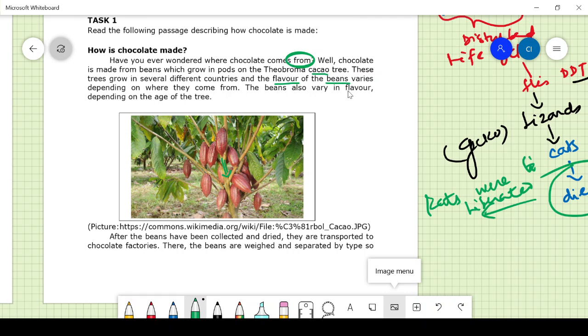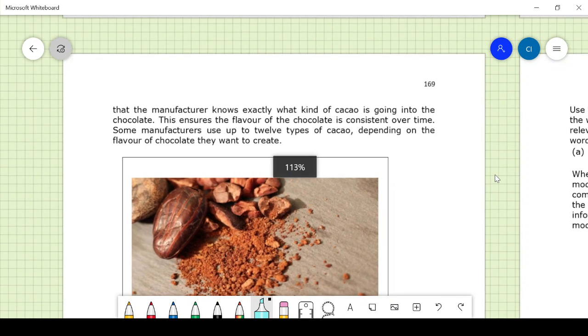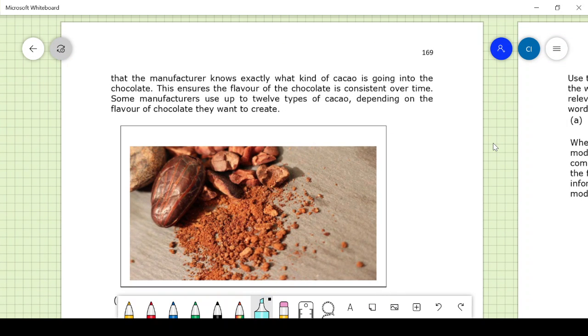The beans also vary in flavor depending on the age of the tree. So if it's an old tree, they give you a very good product. After the beans have been collected and dried, they are transported to the chocolate factories. There the beans are weighed and separated by types, so that the manufacturer knows exactly what kind of cacao is going into the chocolate.